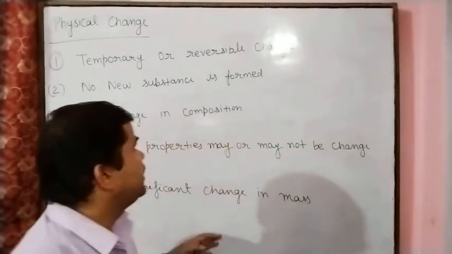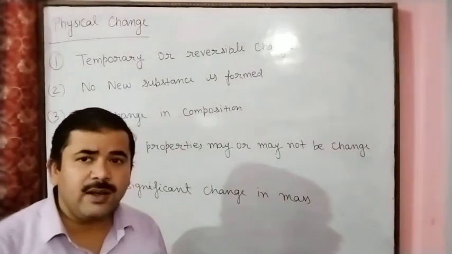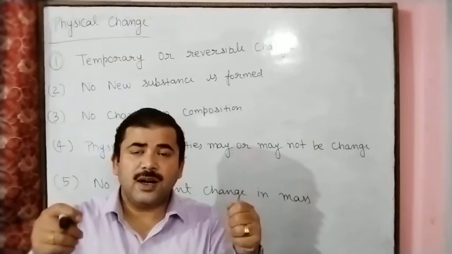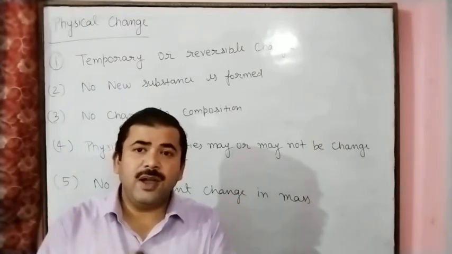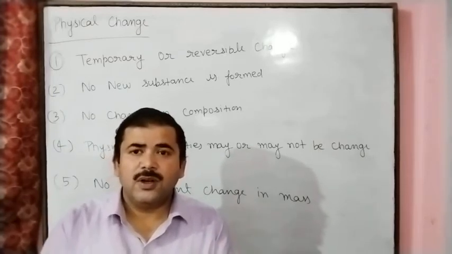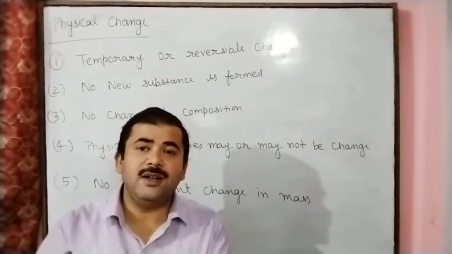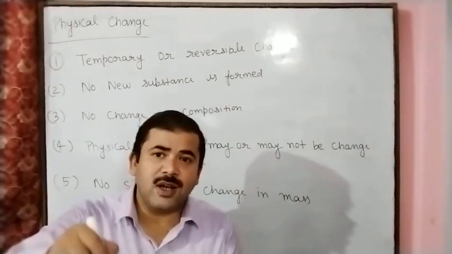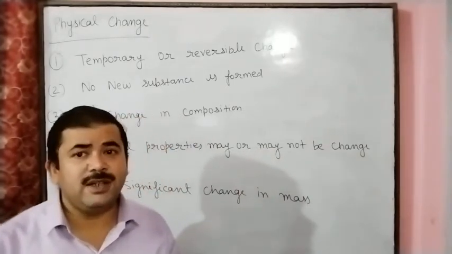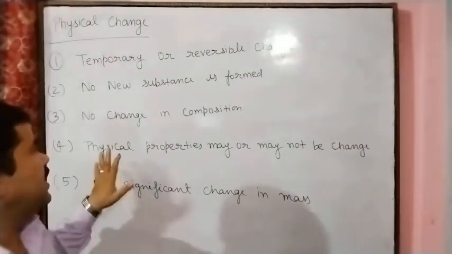So here change of state of matter we can say is a physical change. Magnetization of iron, this is the second example. Stretching of rubber band, third example. Ringing of bell, then glowing of bulb, and after this breaking of chalk. So these are the examples, and mixing of sugar or salt in water. Tearing of paper. So these are the examples of the physical change.